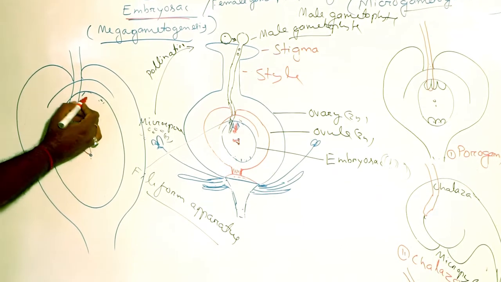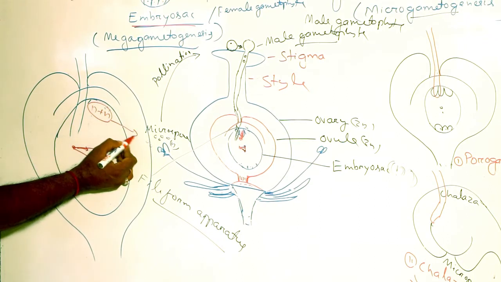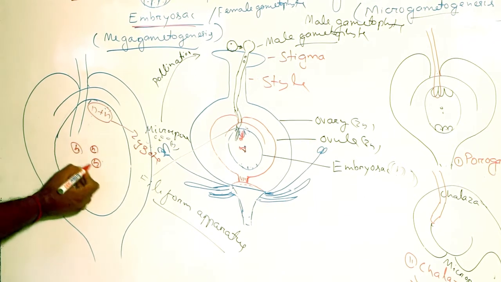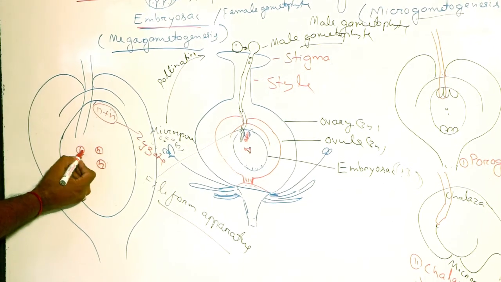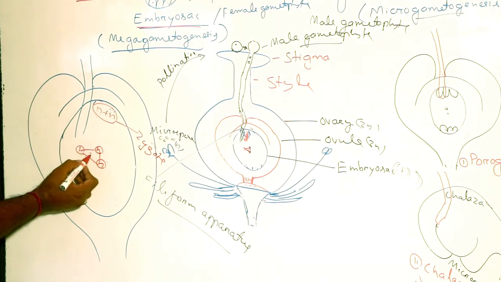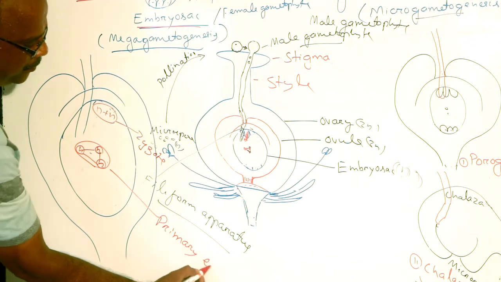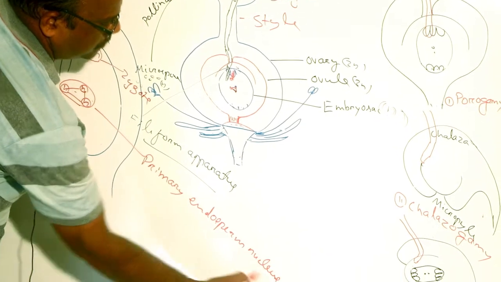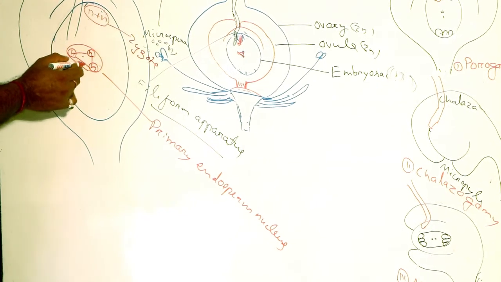One egg and one male gamete fuse to form a diploid cell, which is called the zygote. The male gamete is haploid, and the two polar nuclei are also haploid in nature. One haploid male nucleus and two haploid polar nuclei fuse to form a triploid nucleus. Such a triploid nucleus is called the primary endosperm nucleus. As the fertilization takes place twice, it is called the double fertilization process.